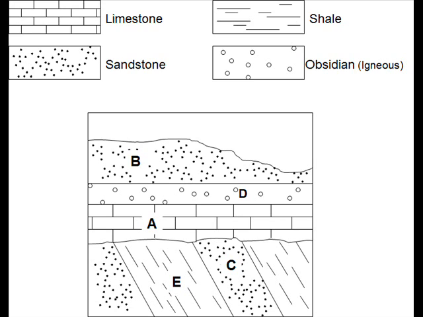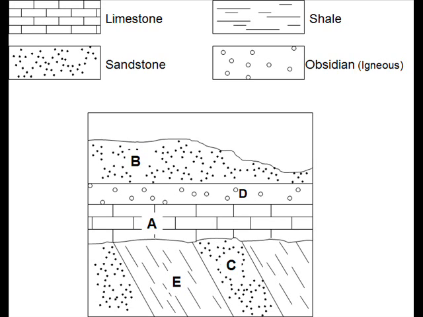Number 10, if the limestone is 30 million years old, how old is the obsidian? A. Between 35 and 40 million years old. B. Older than 30 million years old. C. Younger than 30 million years old. D. It's impossible to determine.